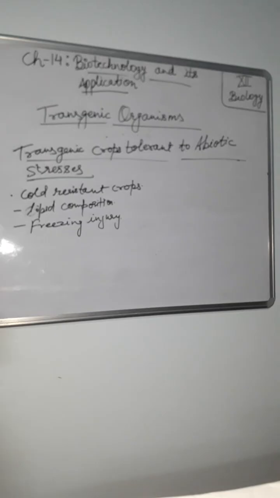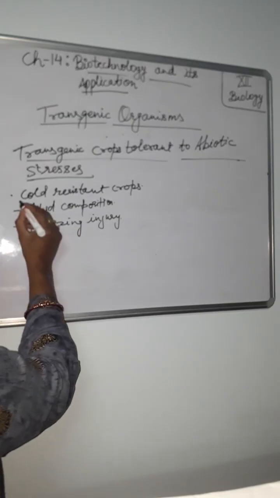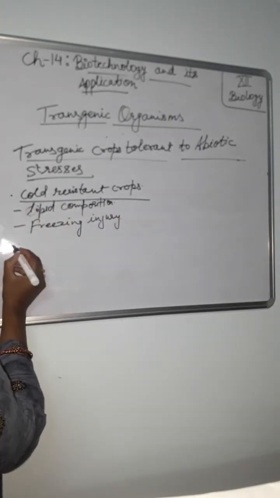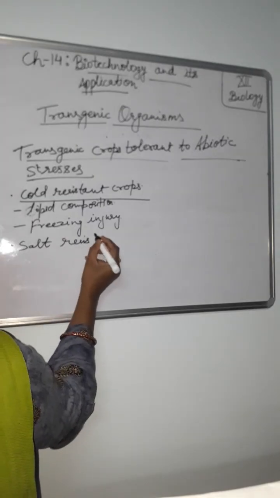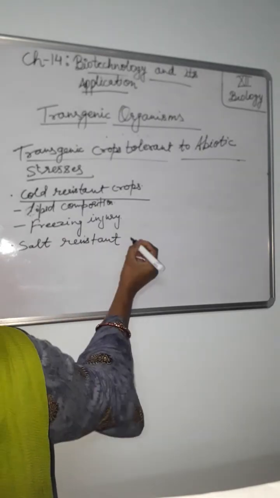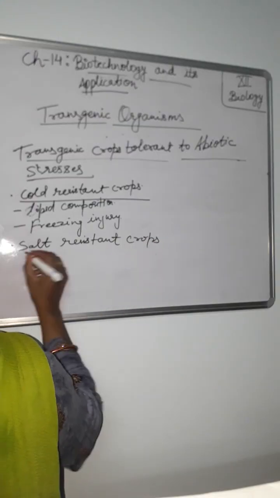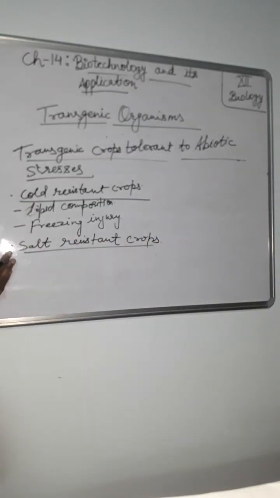Now next one, salt resistant crops. The first one is cold resistant and the second one is salt resistant. The development of salt tolerant crops by genetic engineering has focused on these strategies.